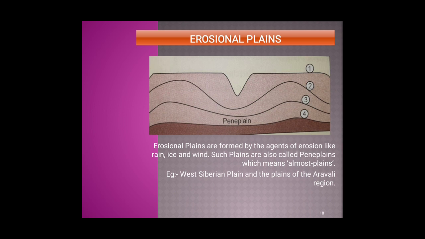The third type of plain is the erosional plain, which is also known as peneplain, which means almost plain. Erosional plains are formed by agents of erosion like rain, ice, wind, running water, etc. Example: West Siberian Plain and the plains of the Aravalli region.